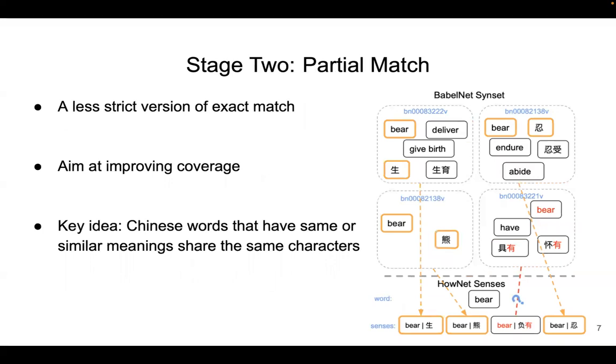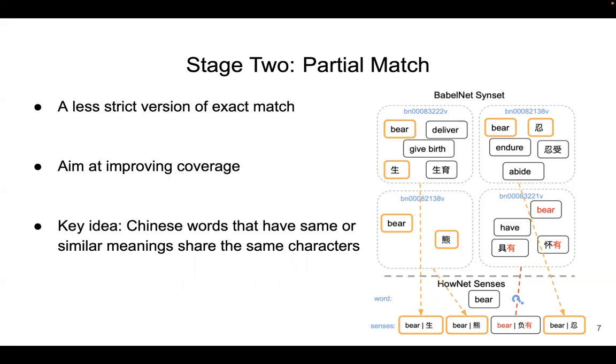The second stage relaxes such exact matching to an n-gram partial match. Every Chinese word consists of 1 to 4 characters. Unlike English words, each individual character has some meaning associated with it. Therefore, words that share one or more characters often share part of their meanings, as shown in the graph here. The exact match will miss some semantic correlation between such words, which reduces the coverage of the mapping.